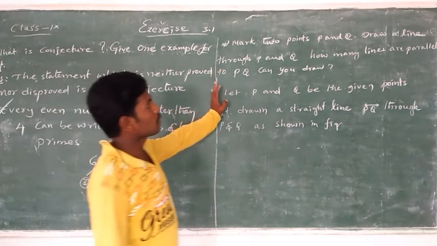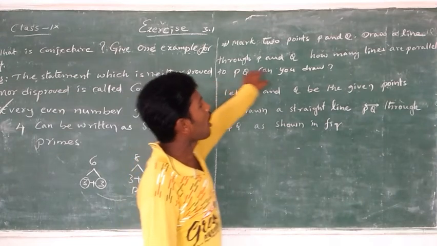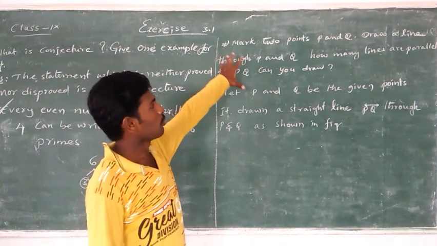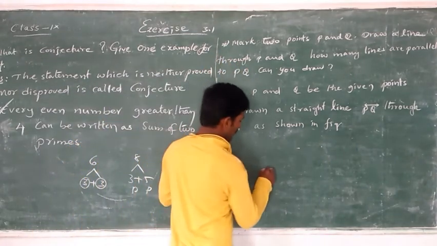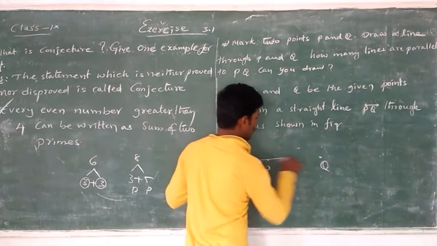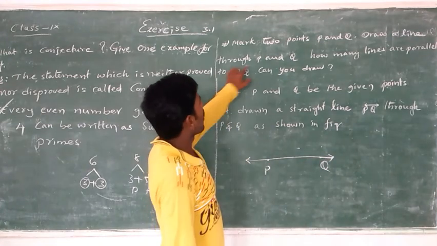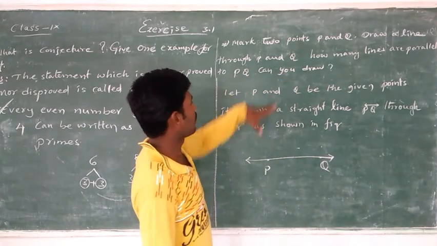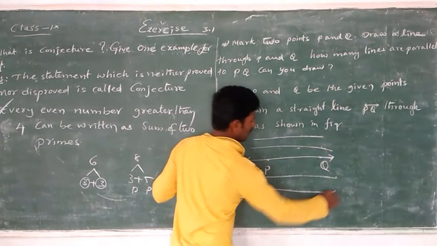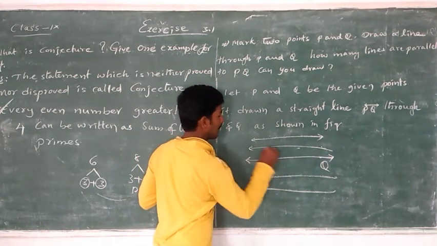Next, mark 2 points P and Q. Draw a line through P and Q. How many lines parallel to PQ can you draw? Suppose we mark 2 points P and Q. These are the 2 points, and join both of these. We can make this a straight line. And then, how many lines are parallel to PQ? We can draw like this. There are infinite number of parallel lines.